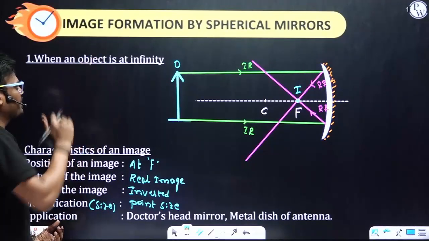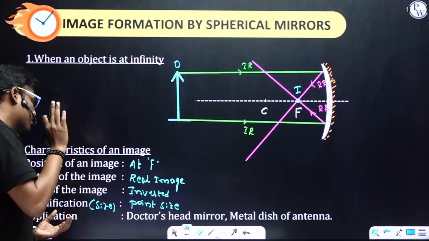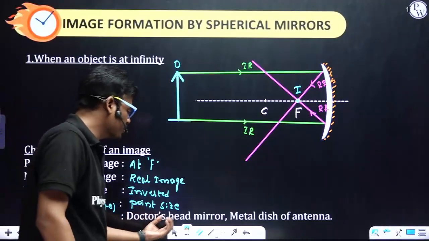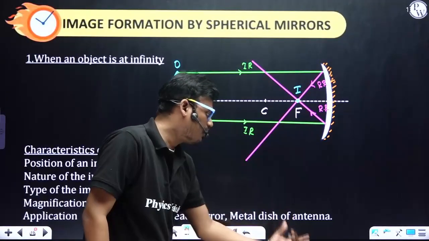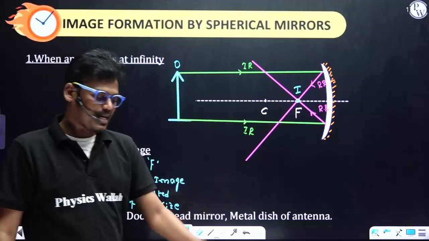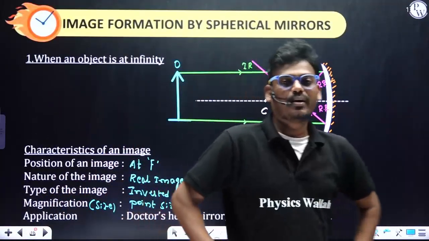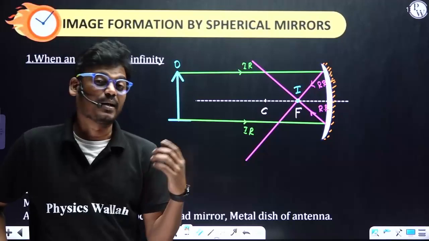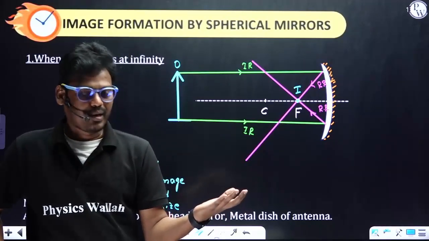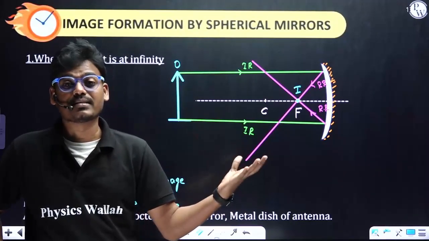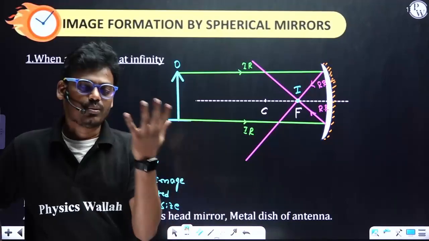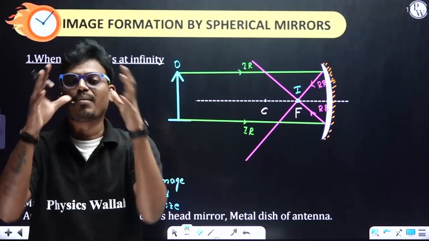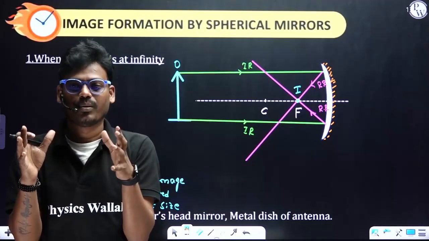That is when the object is at infinity. So this application is used in a doctor's head mirror and the metal dish of an antenna. For example, on the top of a building, you are able to see a lot of antennas with respect to broadcasting, or else you can see Tata Sky and all. Those dishes are in the form of a parabola.